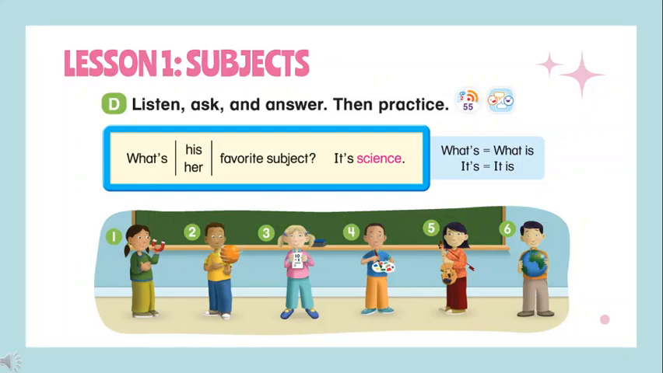So, as you can see, remember to use the correct possessive adjective in your question, and don't forget that every time we start a question, we are using the word what or what is. Then, this is the grammatical structure: I use what or what is, then my possessive adjective, and at the end, I'm going to use favorite subject. And don't forget that when I answer, I have to write it's or it is.